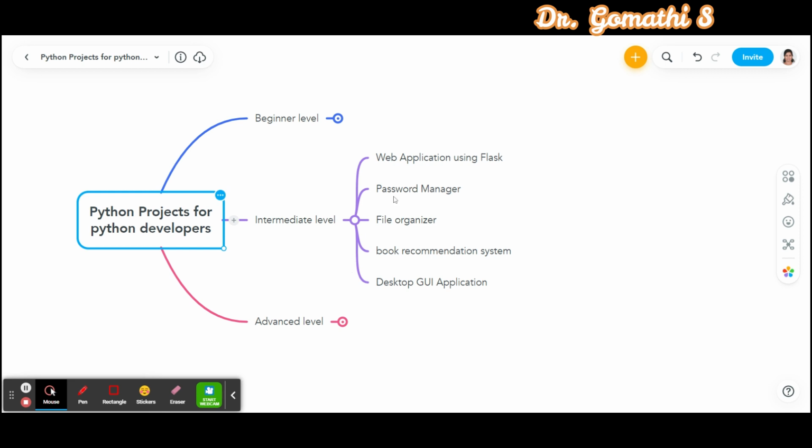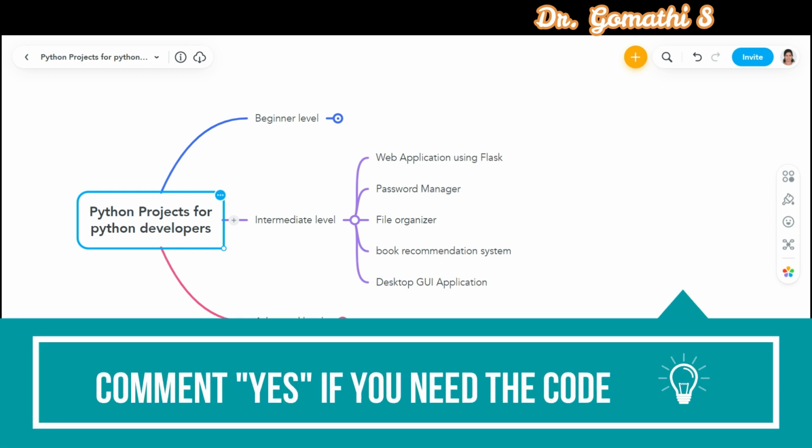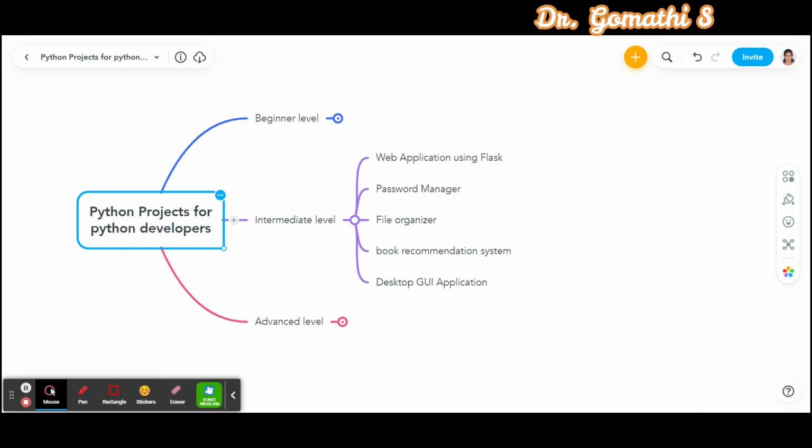The third one is the file organizer. Create a program that can sort and organize files on a computer based on file type or other criteria. This project will teach you about file input and output operations, conditional statements and functions.